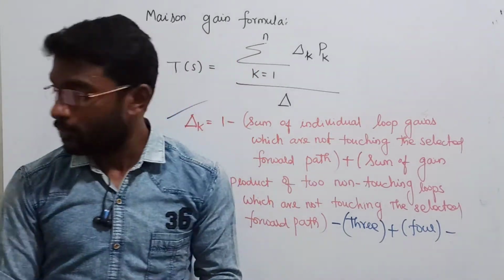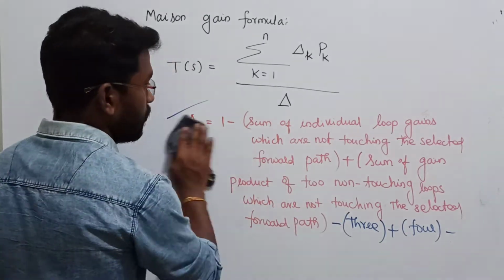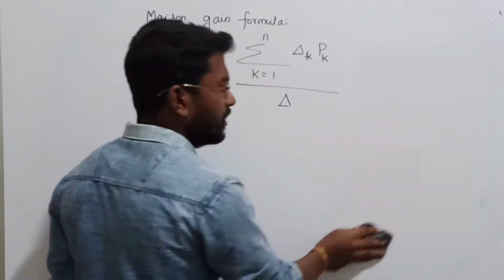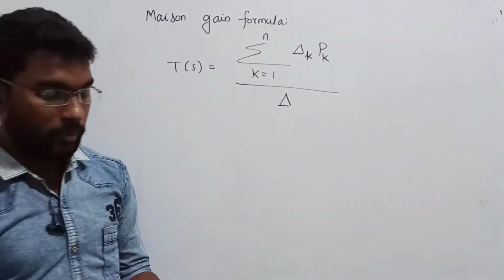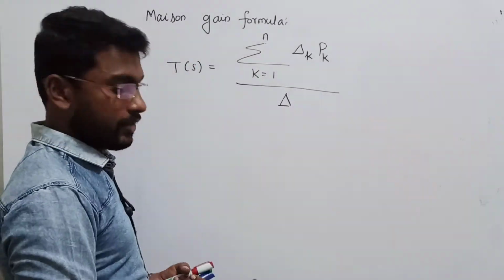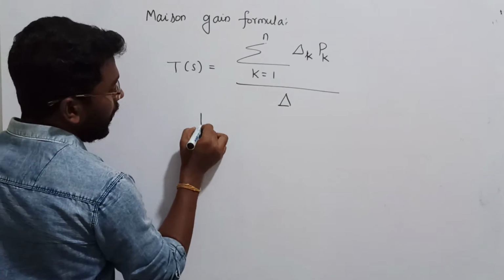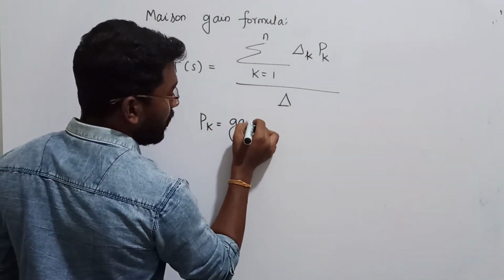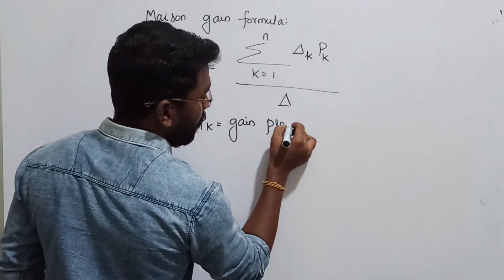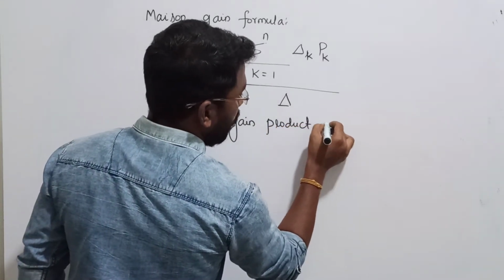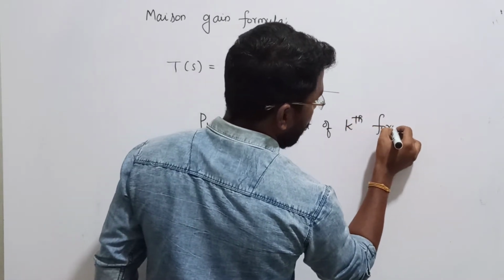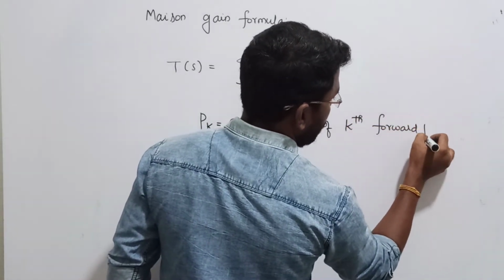You will come to know the meaning as soon as possible. First, try to register it slowly, inject the terms into your mind. Then we can visualize. Similarly, pk is nothing but the gain product of the kth forward path. We know the meaning of the gain product of the kth forward path.